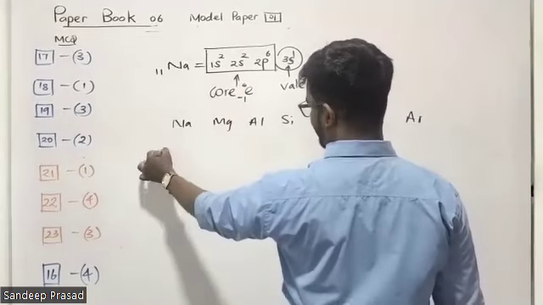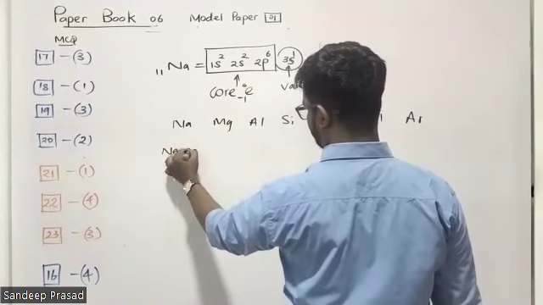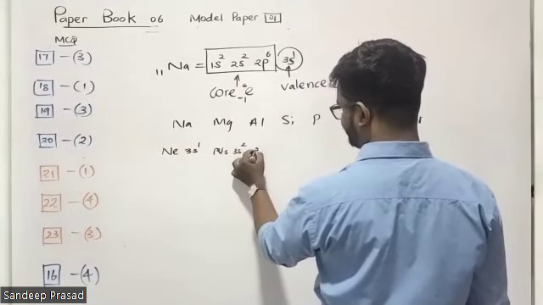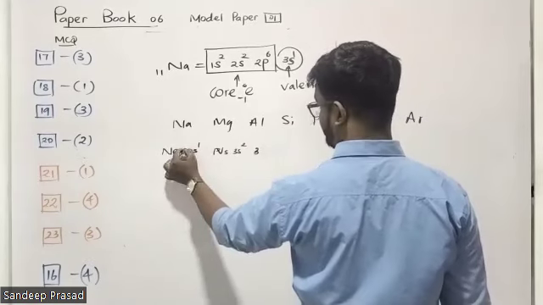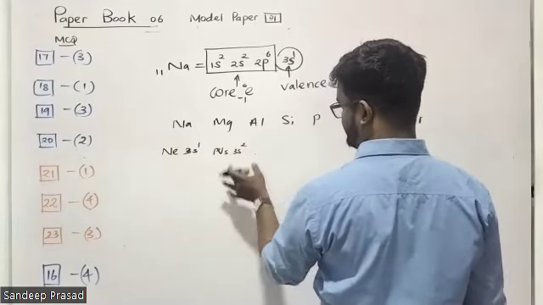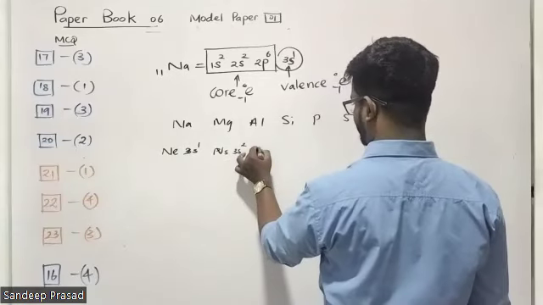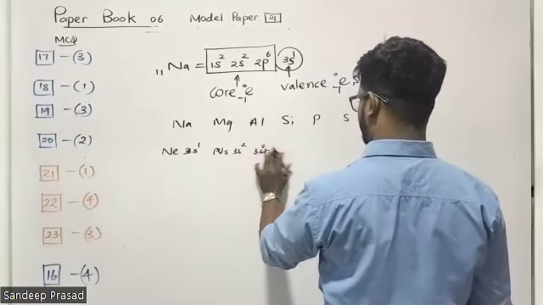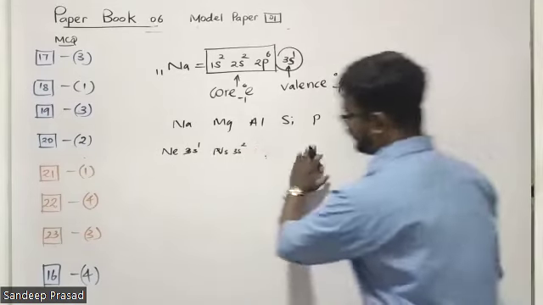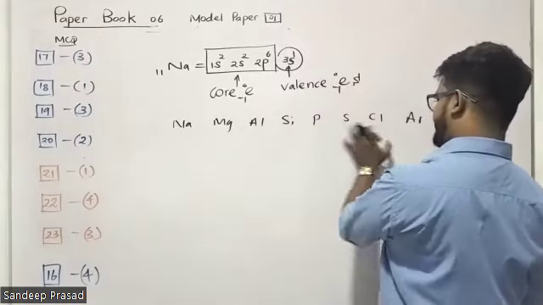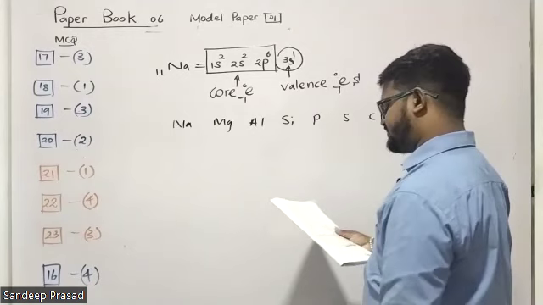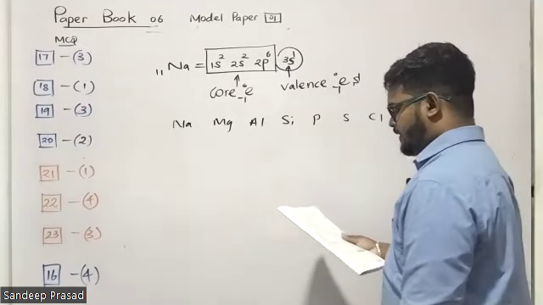The configuration is neon's configuration plus 3s1, 3s2, 3s2 3p1, 3p2, 3p3. Likewise, we have neon's configuration. So always the shielding effect is the same for same period elements. It's not changing. So the statement they have given is wrong.